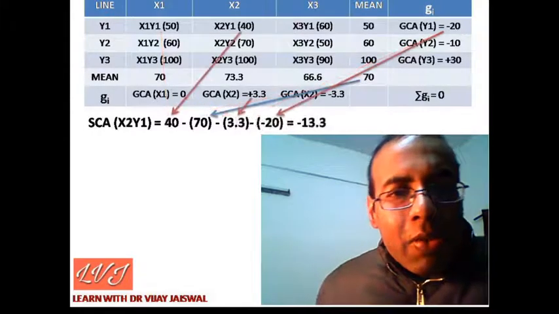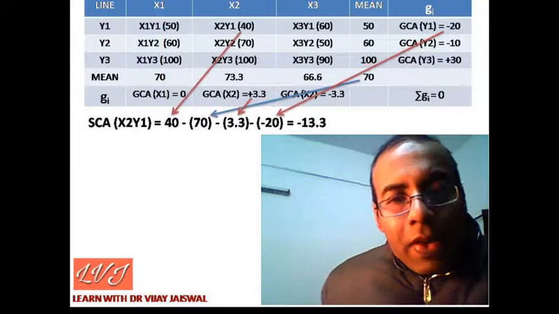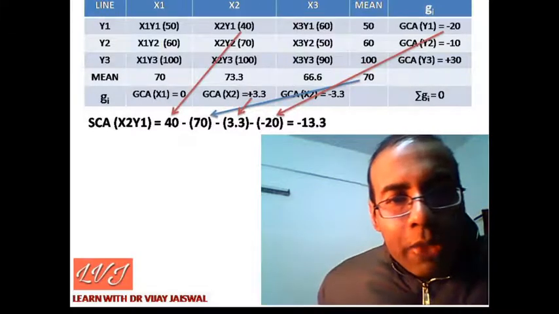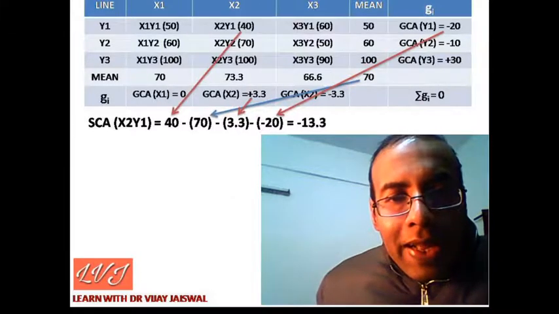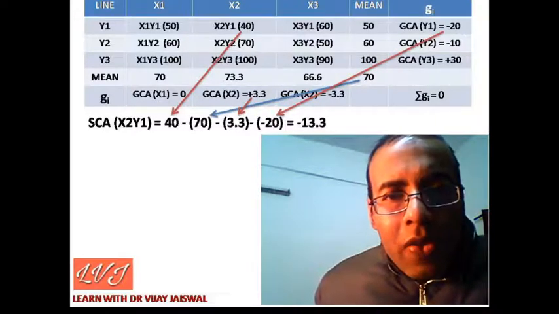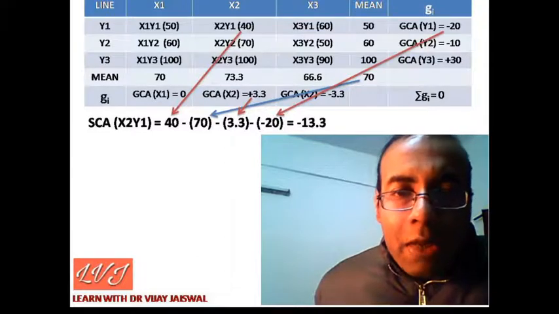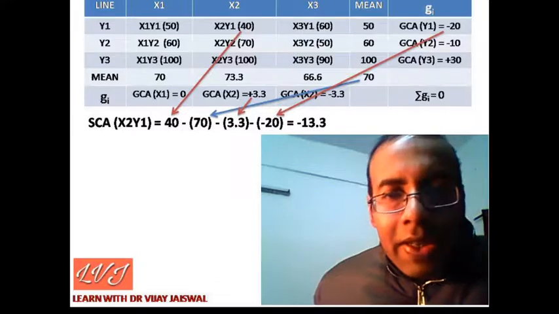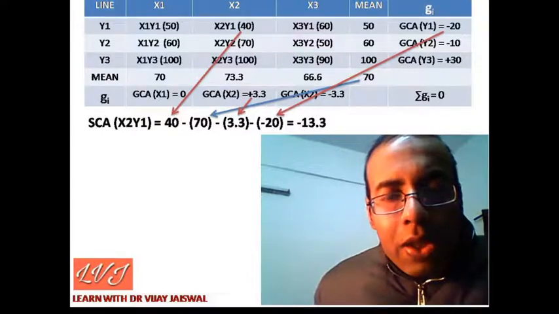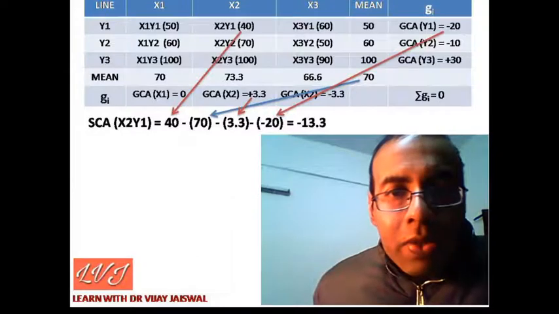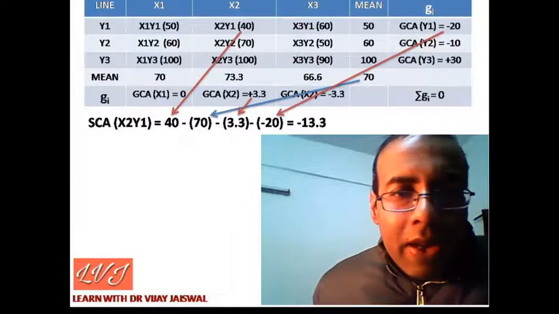We will see one more example. Suppose now we are trying to calculate specific combining ability for the x2y1 cross. The performance of the x2y1 cross is 40, minus population mean 70, and we will also subtract the two general combining ability values for the x2 parental line and the y1 parental line.